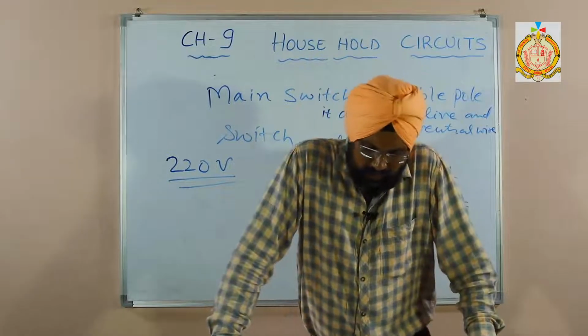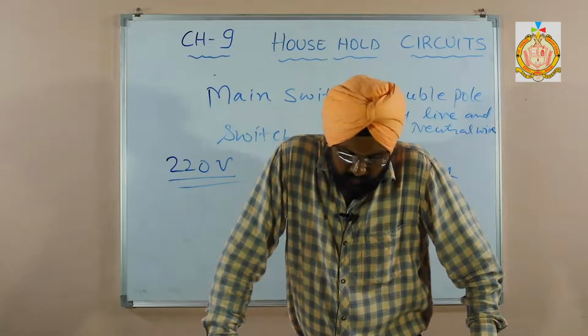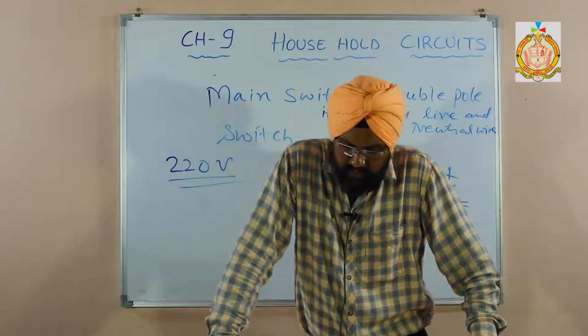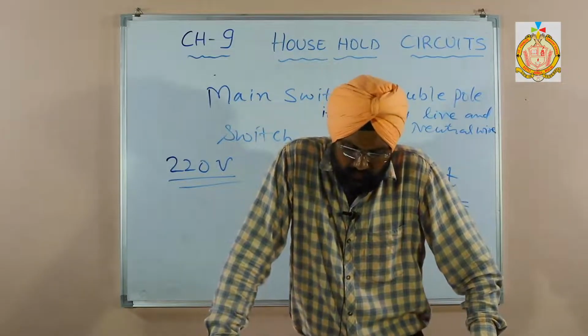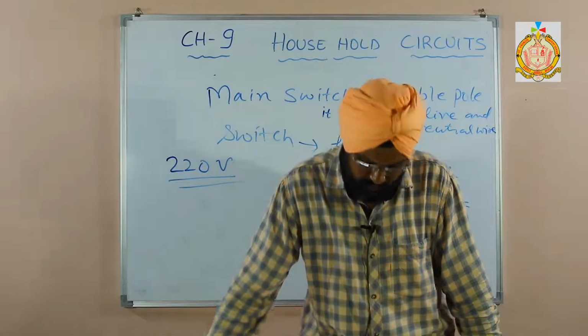The current completes the circuit in the appliance due to voltage fluctuation or short circuiting. If excess current flows, the circuit becomes incomplete and no current flows in the appliance.